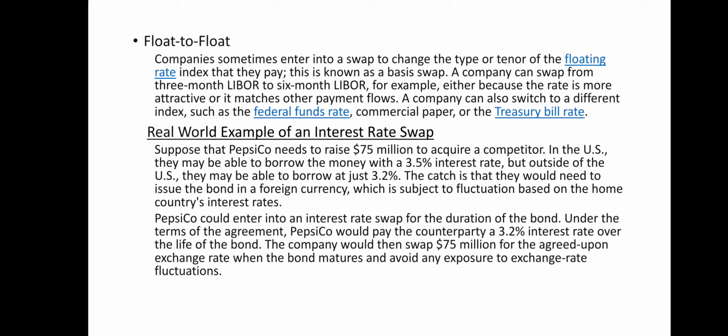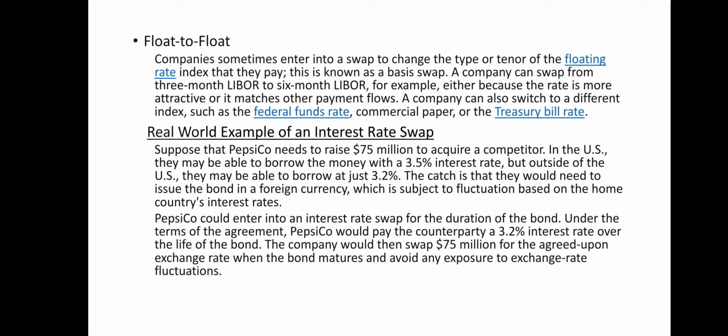Real world example of an interest rate swap. Suppose that Pepsi company needs to raise $75 million to acquire a competitor in the USA. They may be able to borrow the money at a 3.5% interest rate, but outside of the USA, they may be able to borrow at just 3.2%. The catch is that they would need to issue the bond in a foreign currency, which is subject to fluctuation based on the home country's interest rates.